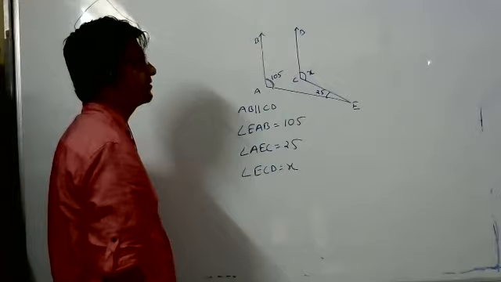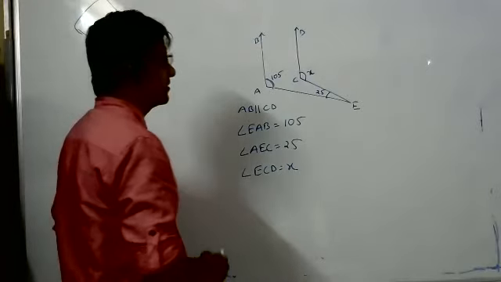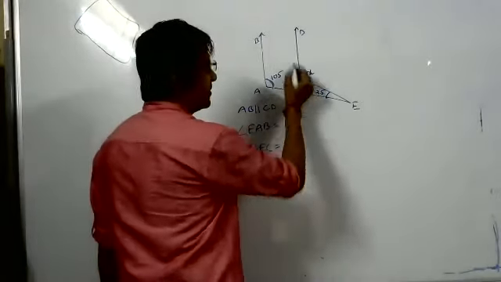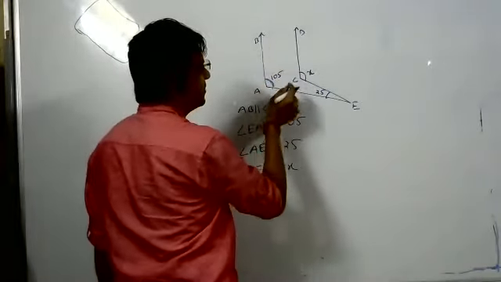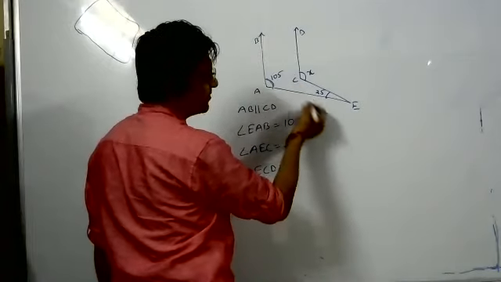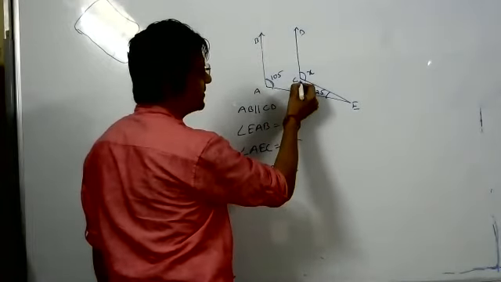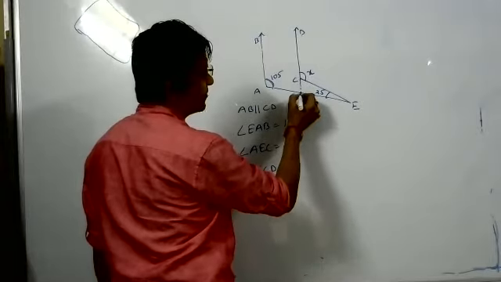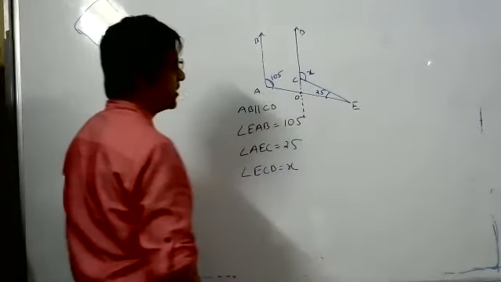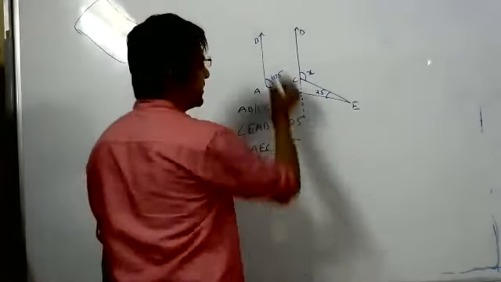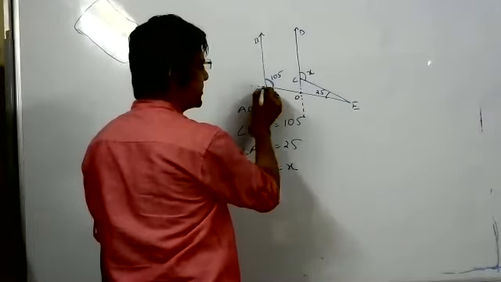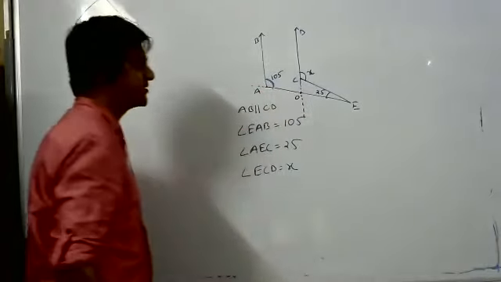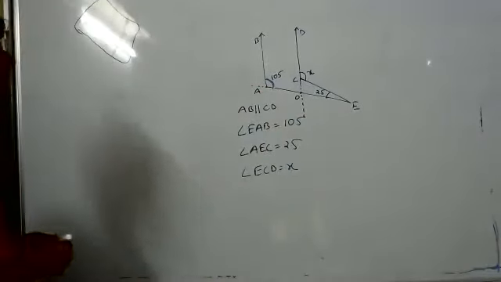Sir, sorry, sir. These two lines are parallel. So if you extend this line, you'll get some points. Let's extend this line. Okay, sir. You get a point here, O. Now, this is a parallel line and this is a transversal. Can you say this is a transversal? Yes, sir. Can you find some angles, any angle?